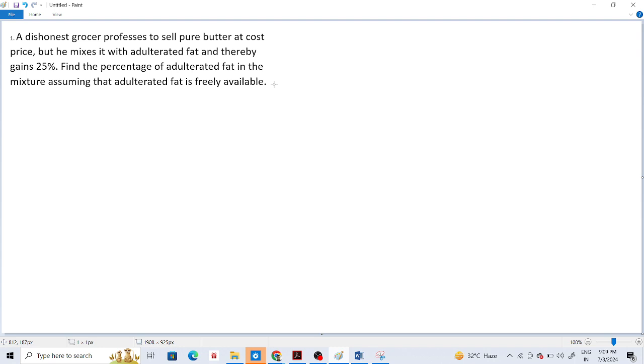Yes, yes, you can do it in that way. Try it out. I mean, I did it in a much easier method. Okay, but you can try it with the allegation process.